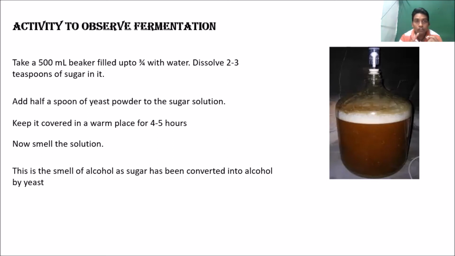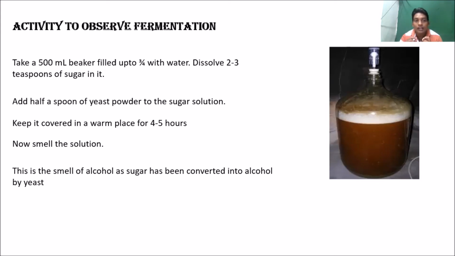So how do we observe an activity for fermentation? In this activity, we need a 500 ml beaker filled with 3/4 of water and sugar to make a sugar solution.